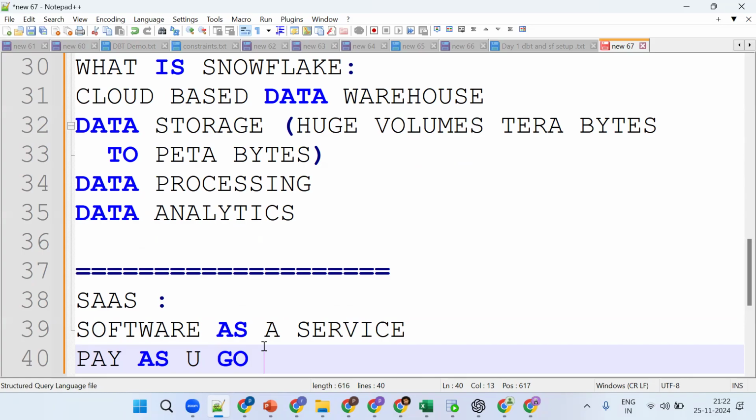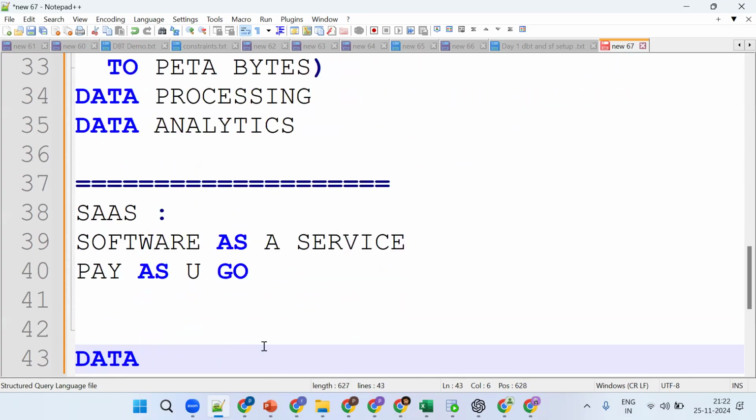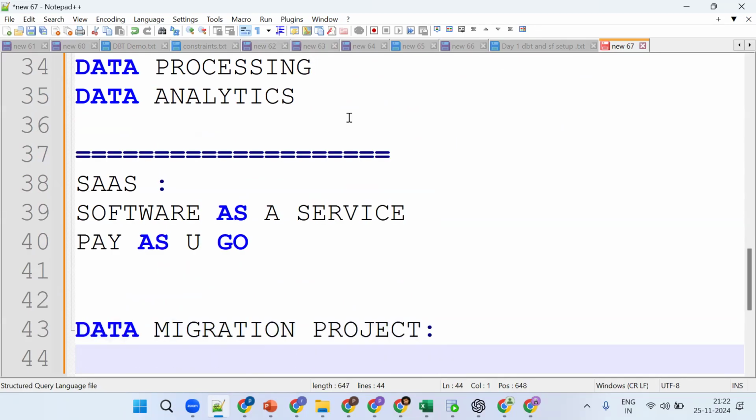So it's a SaaS model, and Snowflake is mainly for data migration projects. Now tell me, what is data migration? Migrating data from one data source to another, from source to target. What exactly are we trying to migrate? Tables, views, functions, and procedures. Correct. These are the important things.